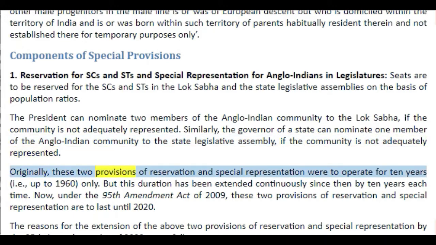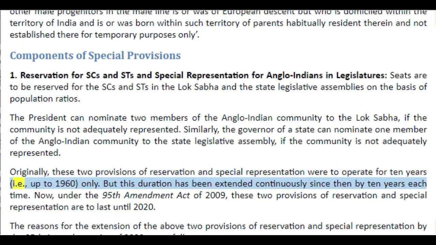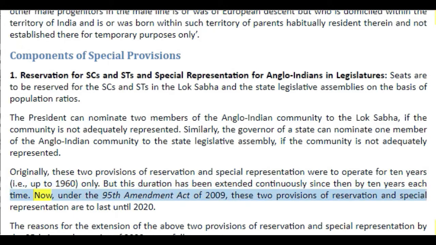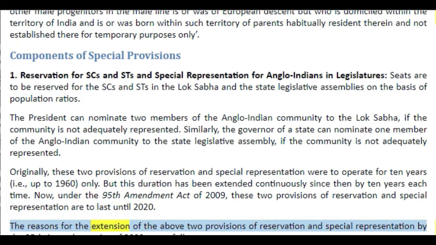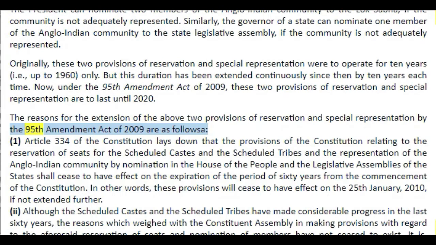Originally, these two provisions of reservation and special representation were to operate for 10 years, i.e., up to 1960, only. But this duration has been extended continuously since then by 10 years each time. Now, under the 95th Amendment Act of 2009, these two provisions of reservation and special representation are to last until 2020. The reasons for the extension of the above two provisions by the 95th Amendment Act of 2009 are as follows.